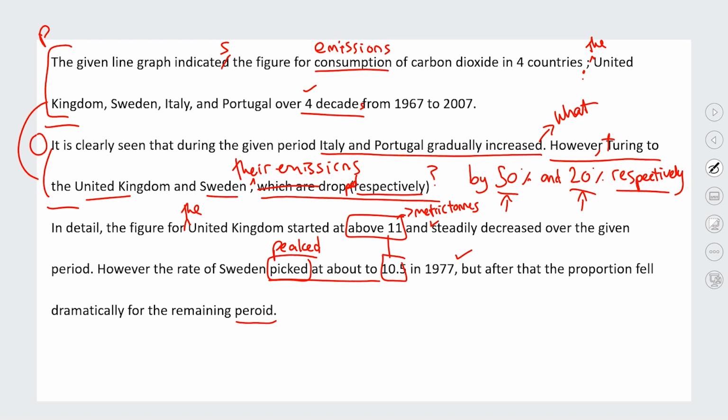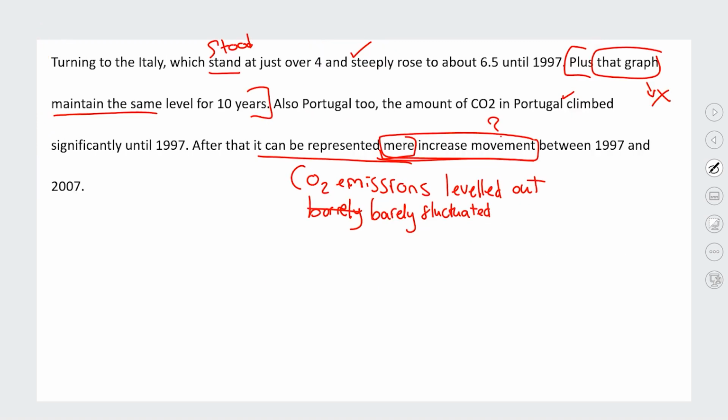So I want to see them pick out something like, the country with the most dramatic change in CO2 emissions was blah, blah. Or the most obvious feature is that in all countries, CO2 emissions dropped over this period, or something like that. A bigger overall statement is what I'd want to see.